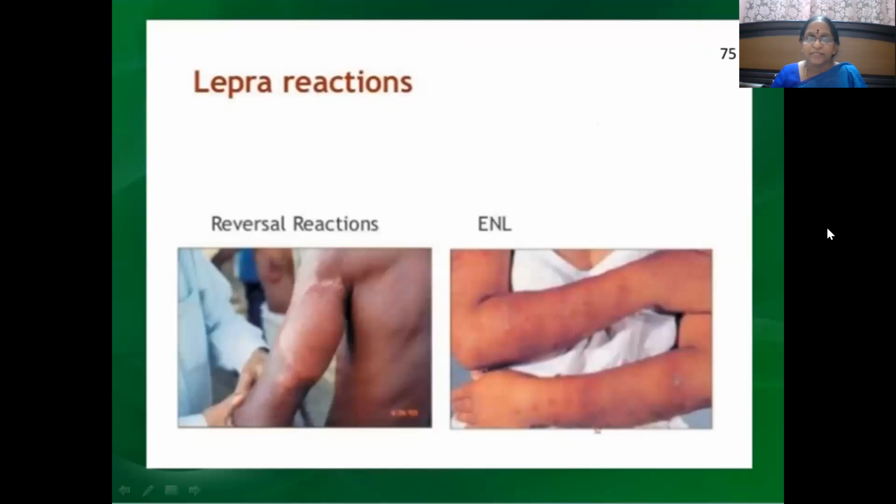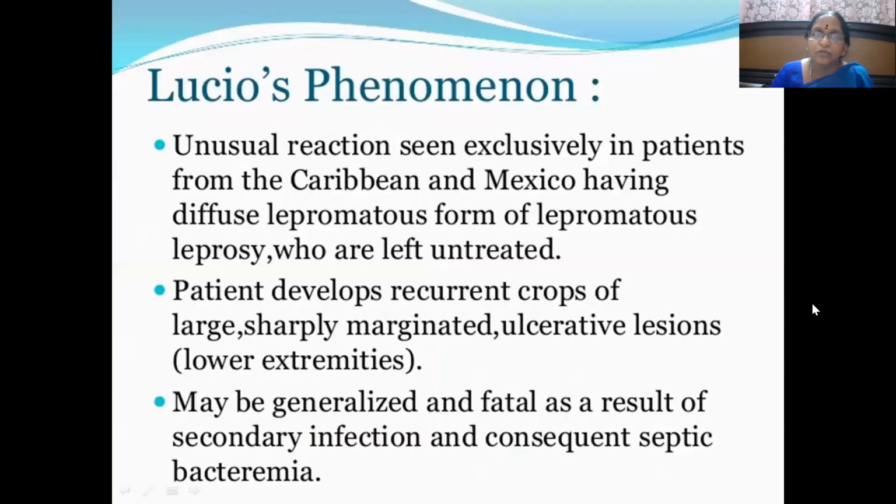Then lepra reactions. Here, in reversal reactions, the lesions look like a flare up of the disease as such, broad lesions. Then erythema nodosum leprosum, where you can see multiple nodule formation on the skin of the patient. Then Lucio's phenomenon. We have two other phenomena also, which we are not going to discuss. We are just going to discuss Lucio phenomenon.